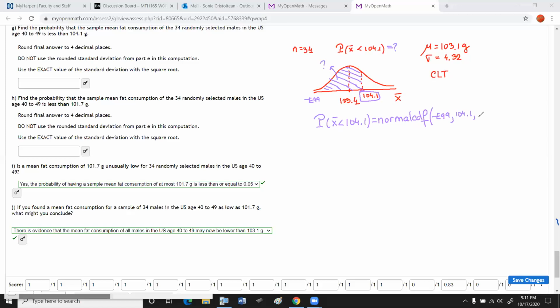And then I have to enter the mean. And the mean of this distribution, we said before, equals mu, and mu was 103.1. So this is what I have to enter right here.